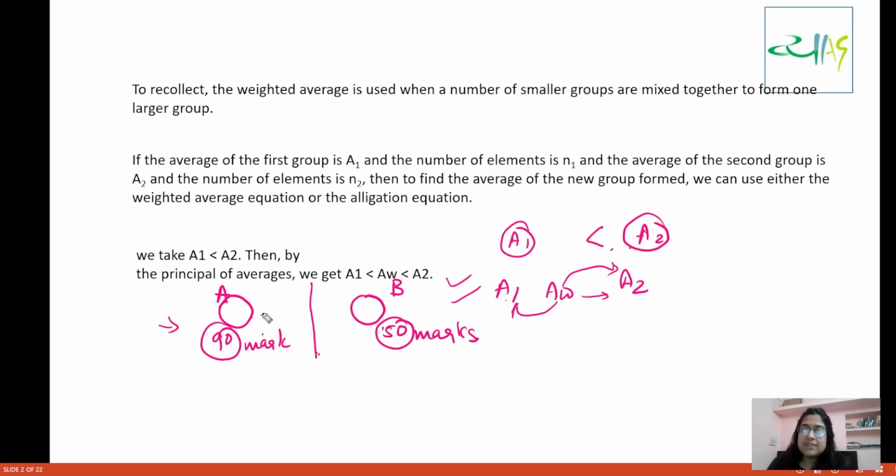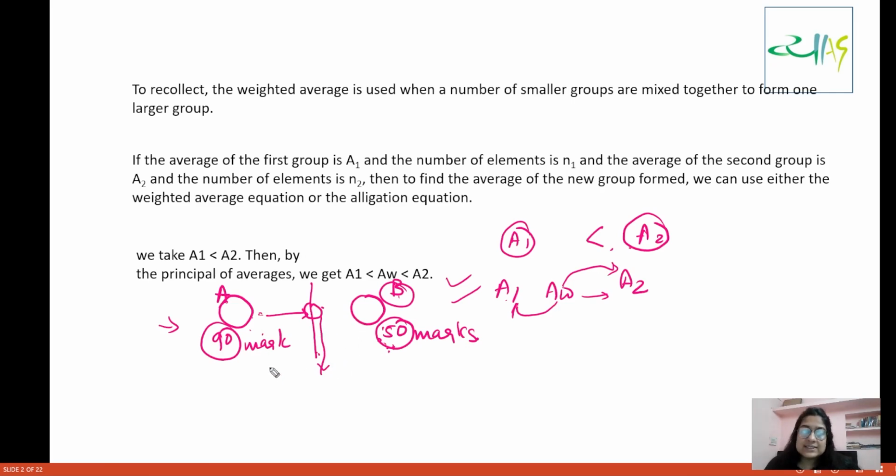Obviously this group will pull the average down. The second group is going to lessen the average marks, so we will not have 90 as the average, because these people have 50 as their average. Combined, their presence pulls the group's average down.